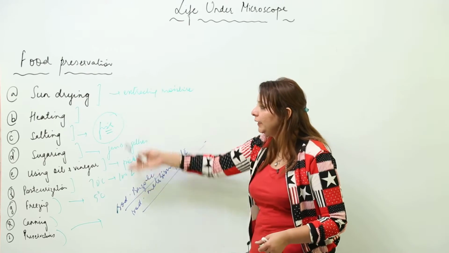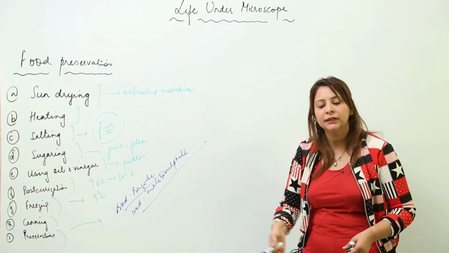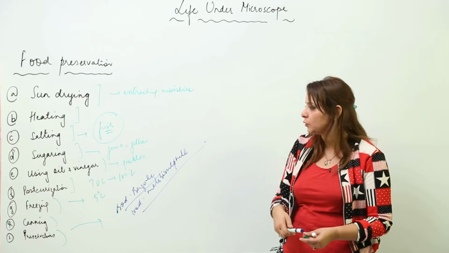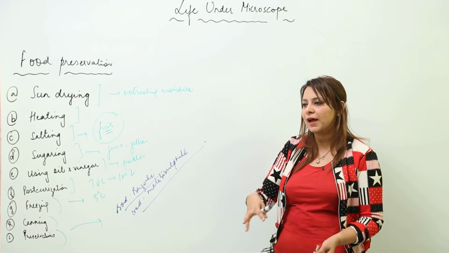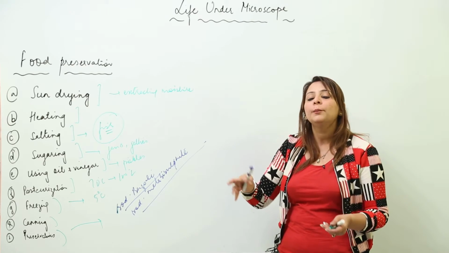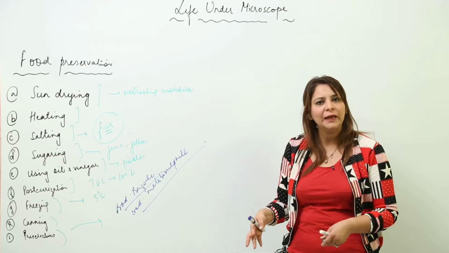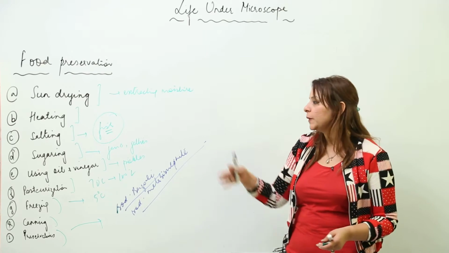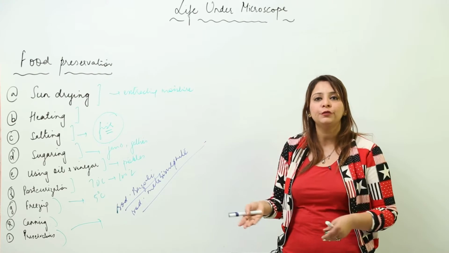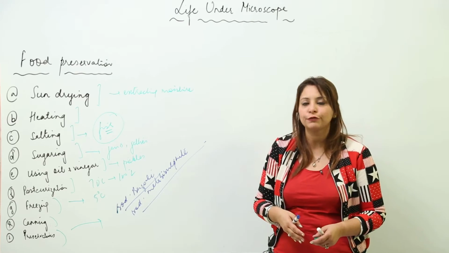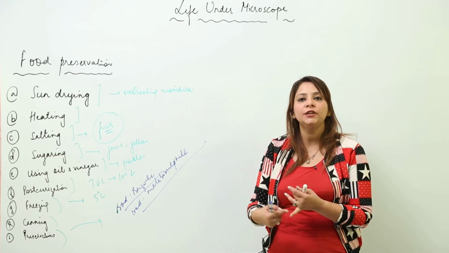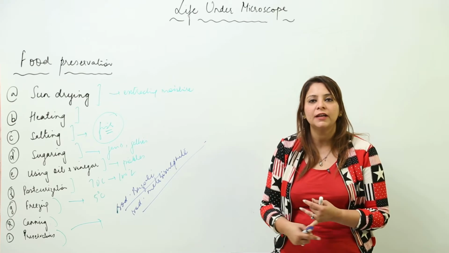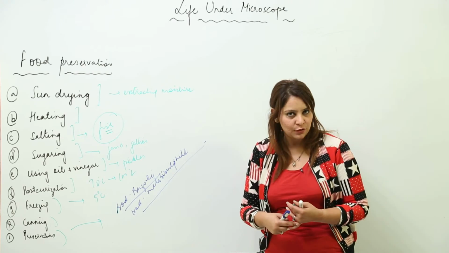By following these methods you can preserve food items, but you have to see that, if you have a pickle and want to preserve it, you cannot preserve it by adding sugar. So we have a specific method meant for a specific food item, and you need to take care of that. These are the food preservation techniques in order to retain the nutritive value, the color and the taste of that food item.